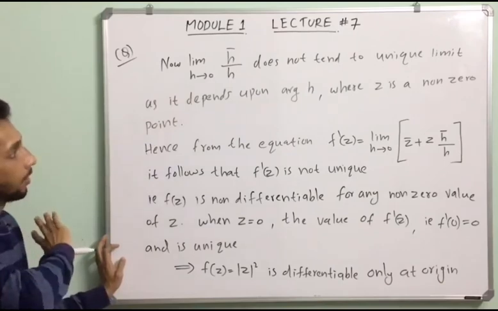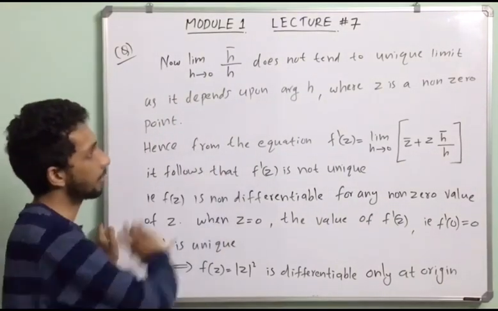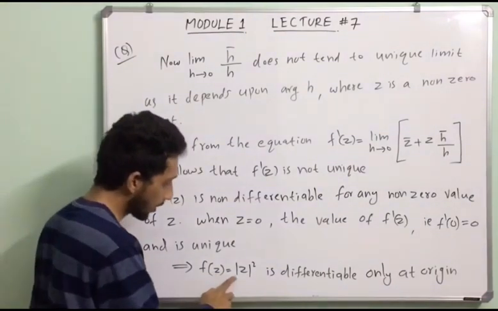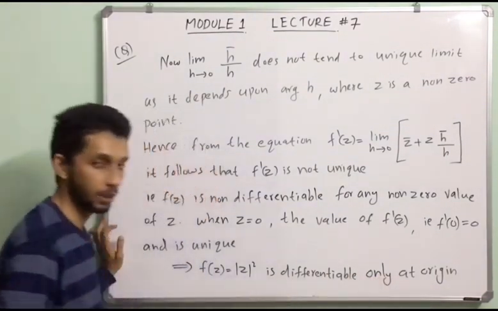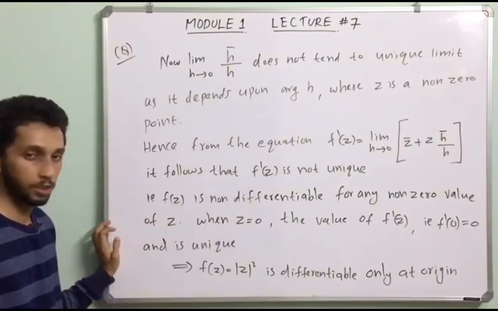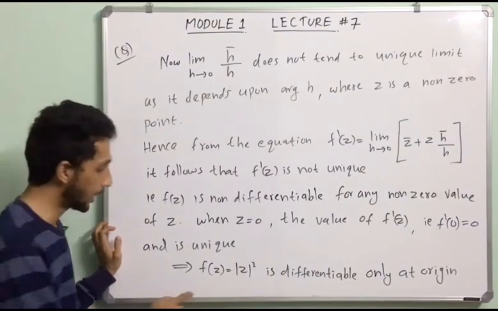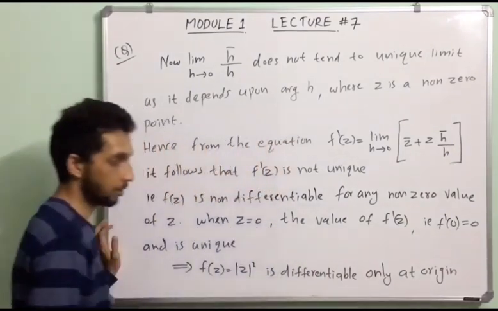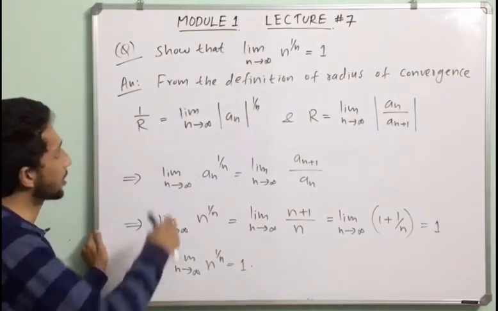I think this answer is a little confusing. There is another easy way to show that f of z equal to mod z square is differentiable only at origin. That is called Cauchy-Riemann equations. Using Cauchy-Riemann equations, we can easily show that f of z equal to mod z square is differentiable only at origin. Next question.